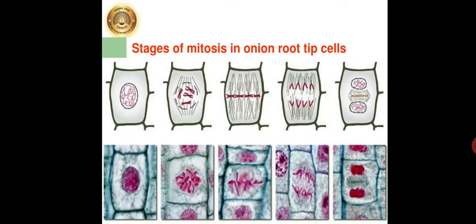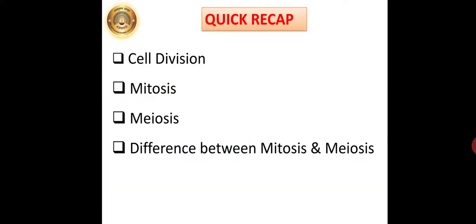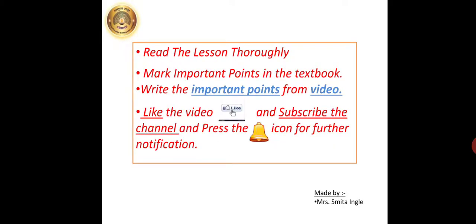Now next we are going to see the various stages of mitosis, which we can see in the root tip of the onion, which is also shown in your textbook, page number 20. So just have a quick recap. We have learnt about cell division, mitosis, meiosis, and the difference between mitosis and meiosis. So read the lesson thoroughly, mark the important points in the textbook, and write the important points from the video. Thank you.